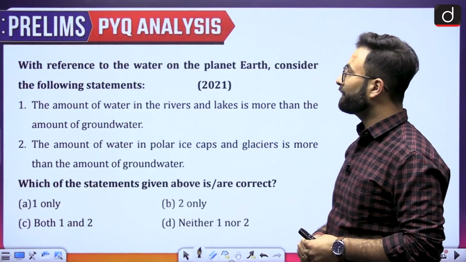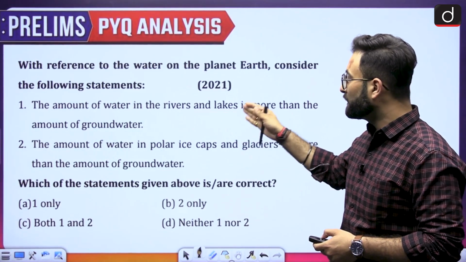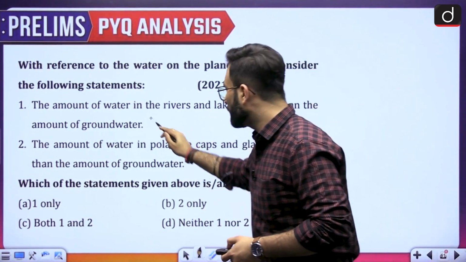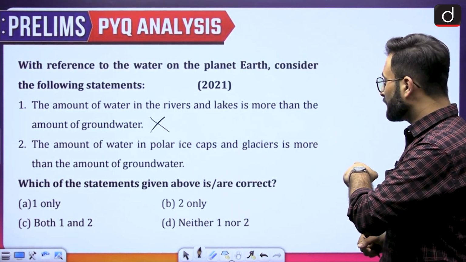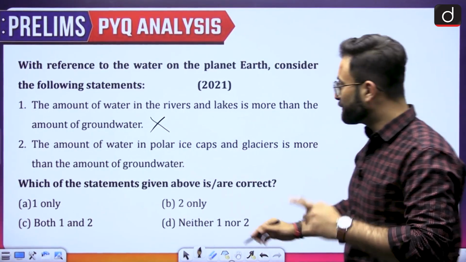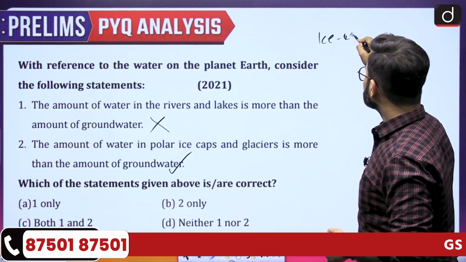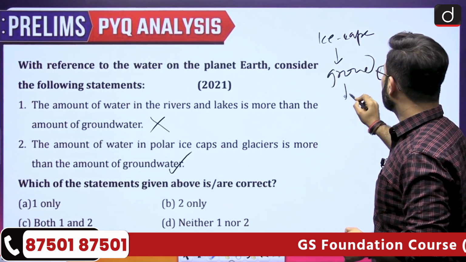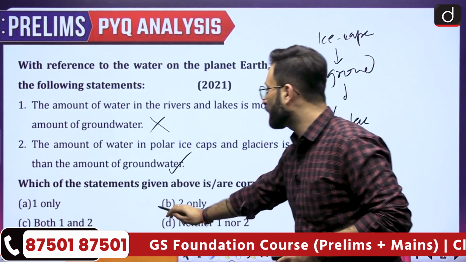Then moving further, with reference to the water on planet Earth, consider the following statements. The amount of water in the rivers and lakes is more than the amount of groundwater. Now that is wrong, because groundwater is higher. The amount of water in the polar ice caps and glaciers is more than the amount of groundwater. Now that is perfect. Ice caps have more water, then groundwater, then surface water. So option B would be your right answer.